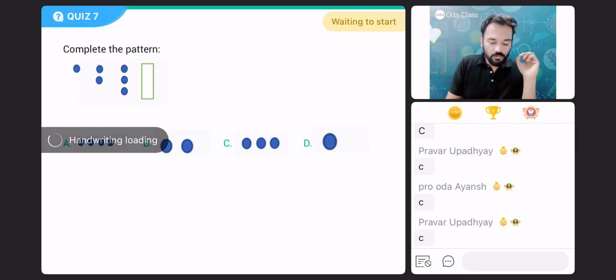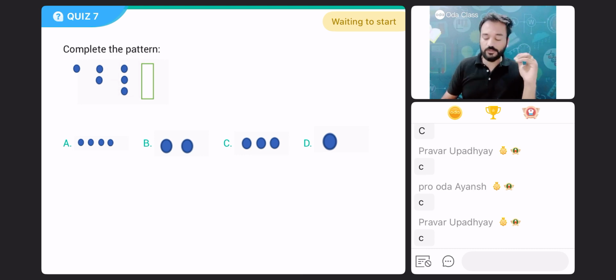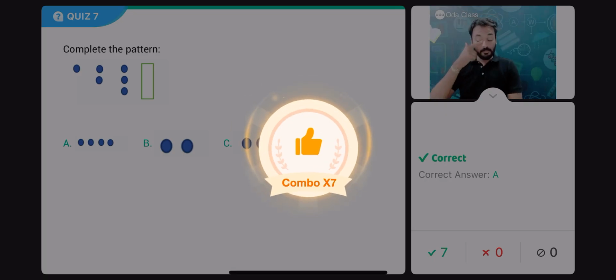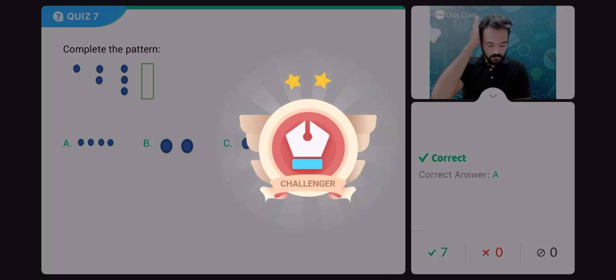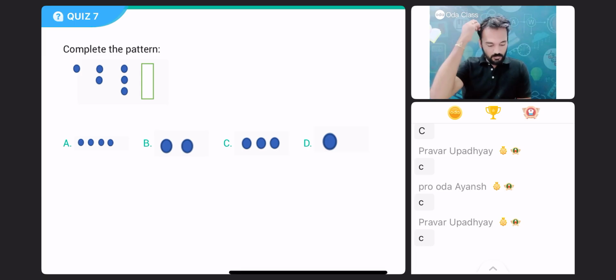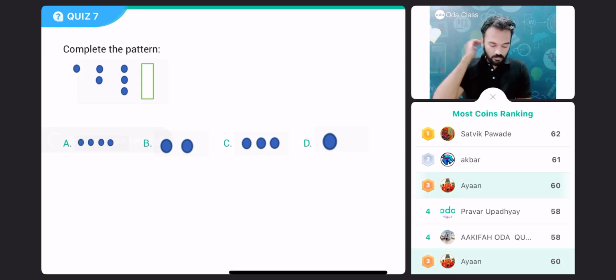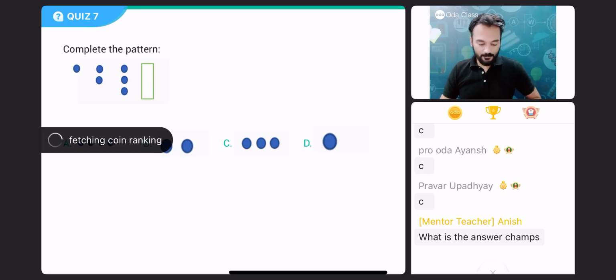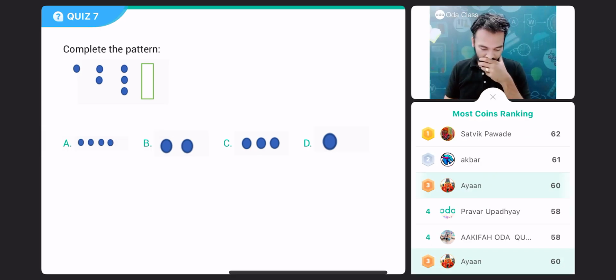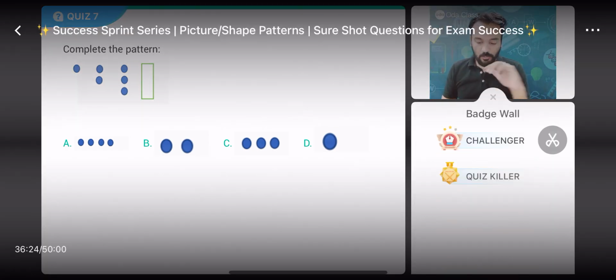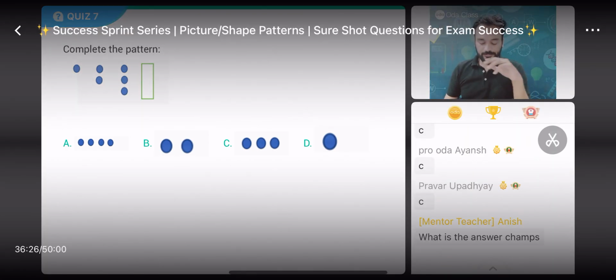One dot, two dots, three dots. Next, what will be the correct answer? How many dots? Your time starts now. Almost 90% of you have answered. Very good.